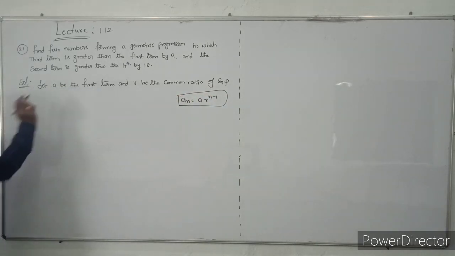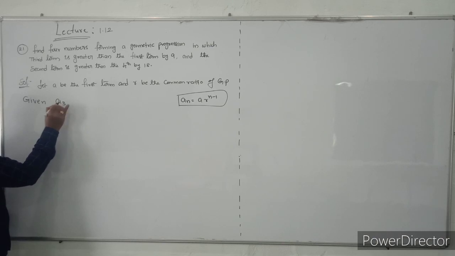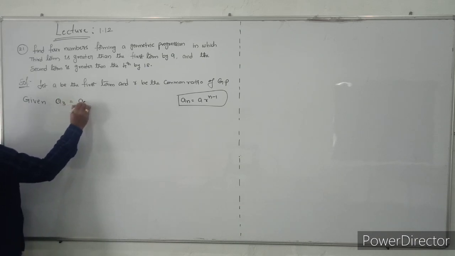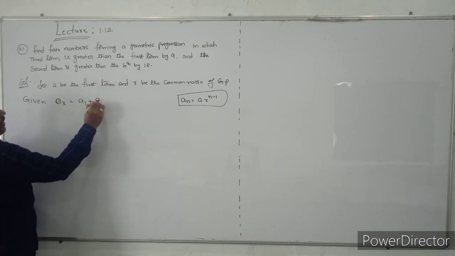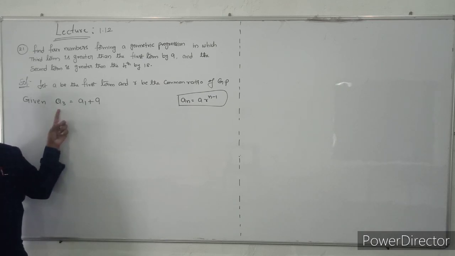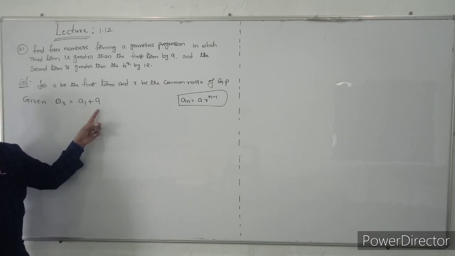Given the first condition, what is the first condition? The third term, means A3, is greater than the first term by 9.